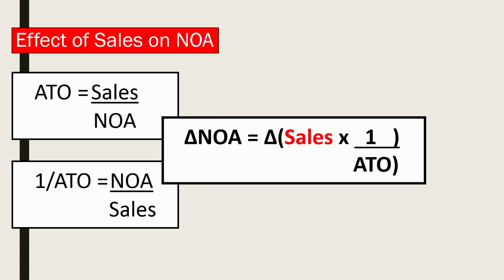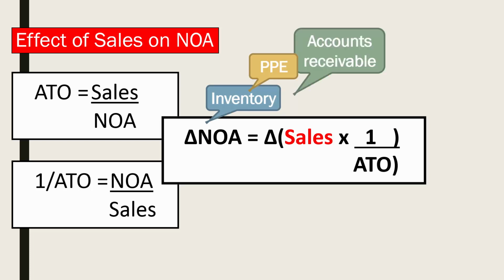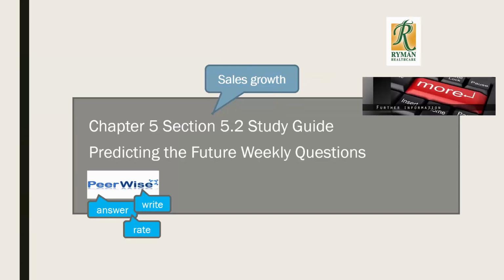This is because growing sales usually requires investment in net operating assets, such as additional inventory, property, plant and equipment, and accounts receivable. For further information on sales growth, go back to Chapter 5, Section 5.2 in the study guide.